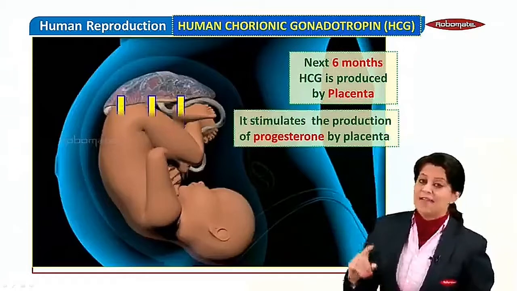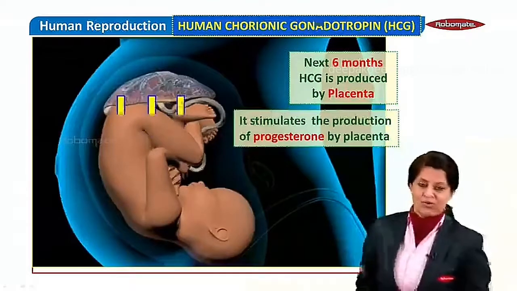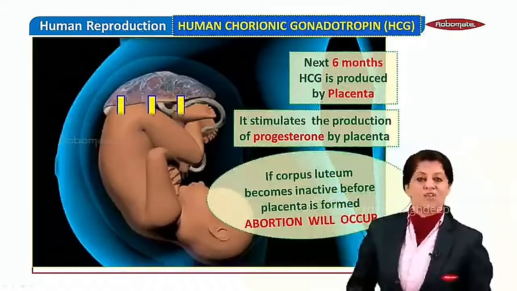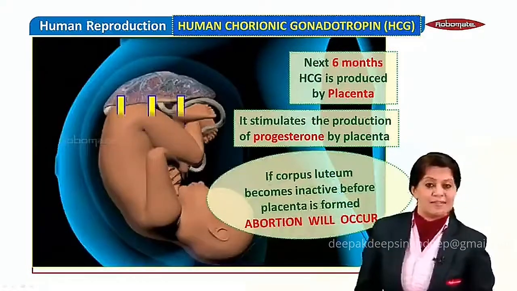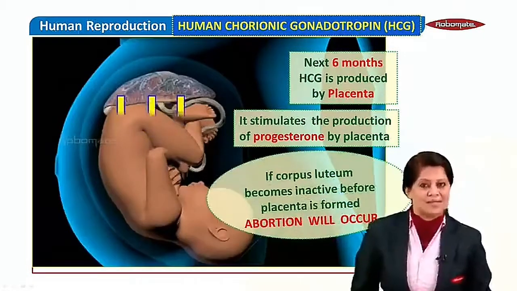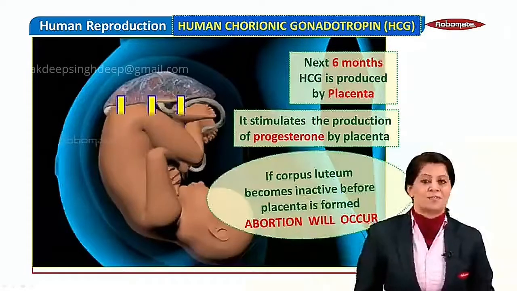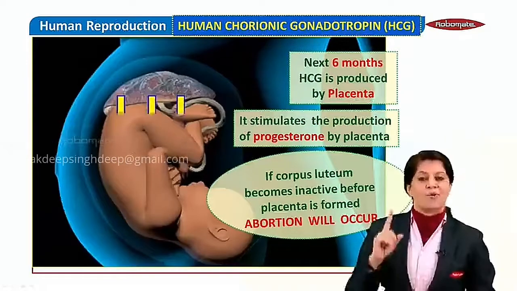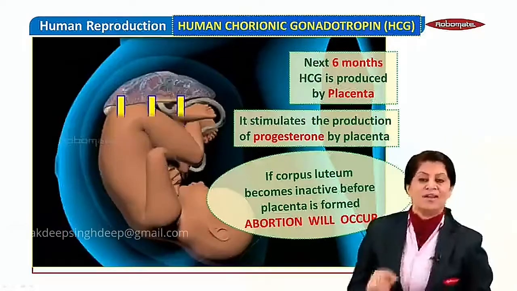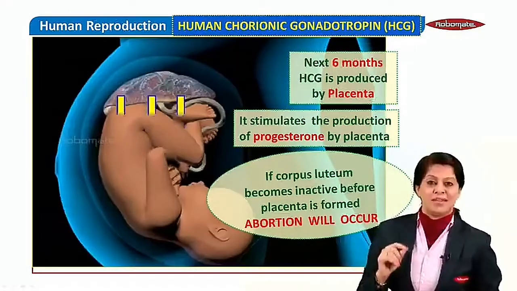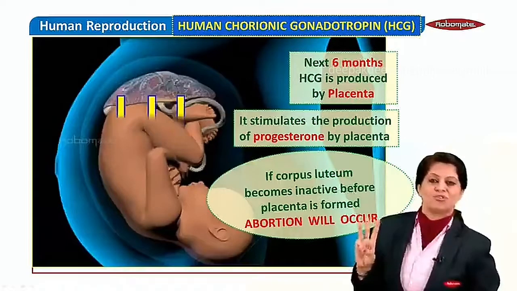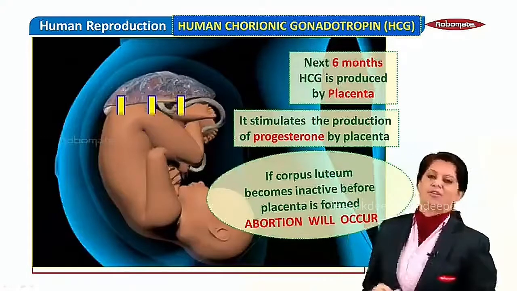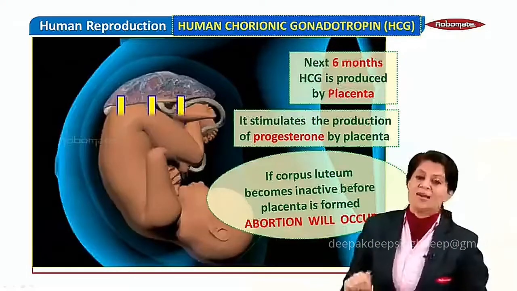Now a fact comes to notice here, students, that if the corpus luteum degenerates or becomes inactive before 3 months, before the placenta is formed, then abortion will occur because progesterone is required for maintaining the pregnancy. So in the first 3 months, progesterone was produced by the corpus luteum, and in the next 6 months, progesterone is produced by the placenta.